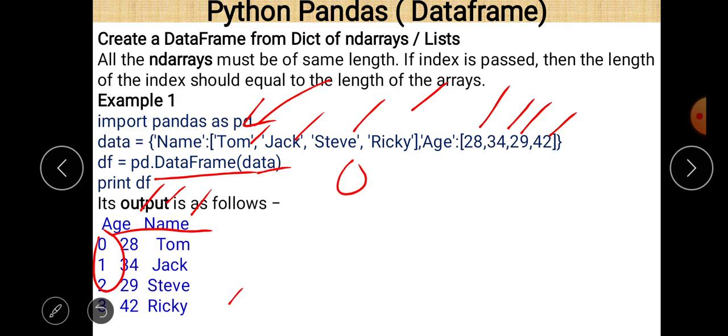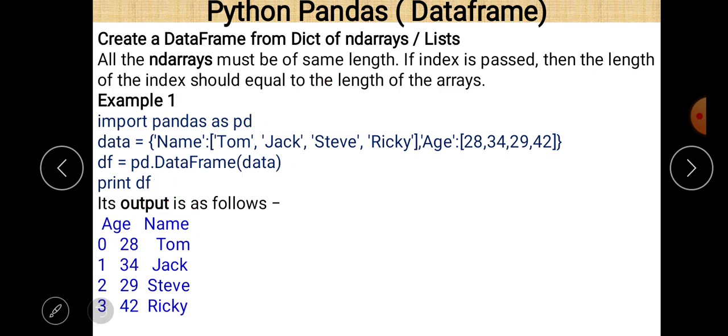So by default it starts from 0, and since there are 4 values, it goes 0, 1, 2, 3 here. And always remember that the lengths of these two should be the same.